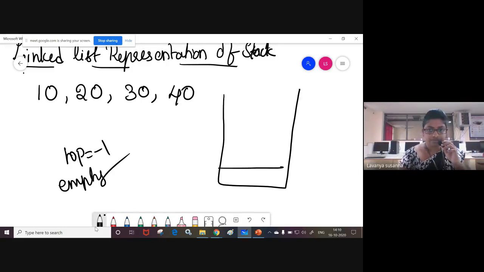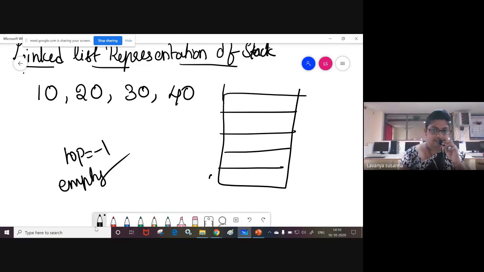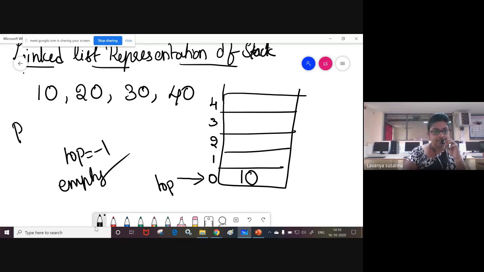Now this is the array representation. This is an array with indices 0, 1, 2, 3, 4. Now, if you want to insert element 10, what you need to do? You need to increment top, so top points to the 0th index. Now you need to insert element 10 into the stack. Insert means push. I'm explaining the push operation.